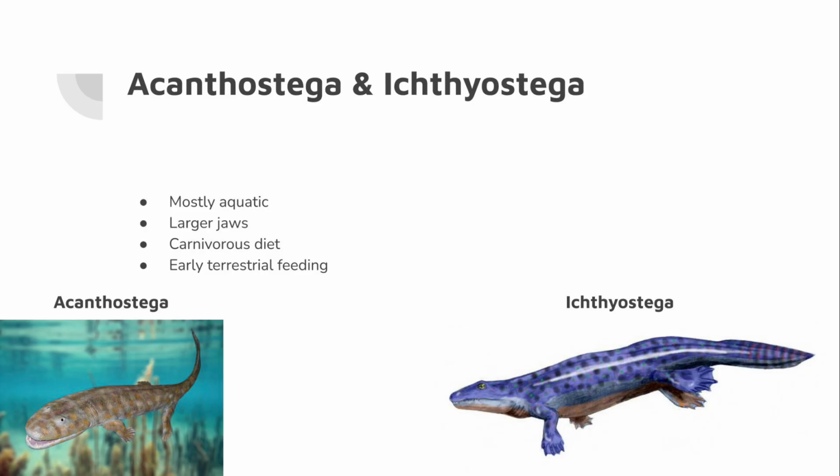The earliest tetrapods, including Acanthostega and Ichthyostega, still spent much of their lives in the water. However, they possessed stronger jaws and skulls that allowed them to capture prey more effectively. Although these animals could venture onto land, evidence suggests they still captured most of their prey in aquatic environments. Their digestive systems remained largely carnivorous, consisting of strong jaws with numerous sharp teeth and relatively simple digestive tracts. The environmental pressure driving these changes likely involved increasingly variable freshwater habitats during the late Devonian. Seasonal droughts and oxygen-poor waters favored animals that were capable of moving between aquatic habitats.